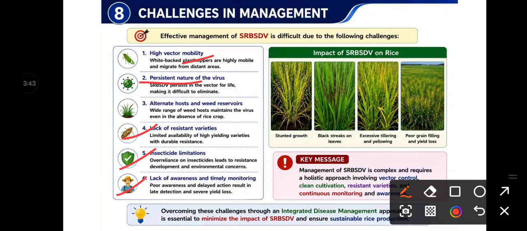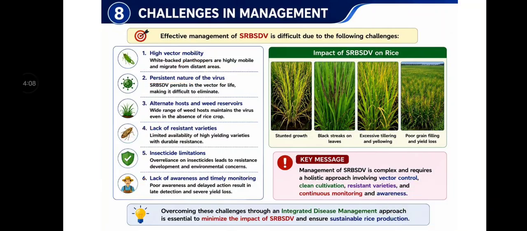Then lack of awareness and timely monitoring. We have to monitor the disease as well as the insect pest population, the vector population also. So these are the challenges or difficulties that we have to face for the effective management of SRBSDV, or Southern Rice Black-Streaked Dwarf Virus.